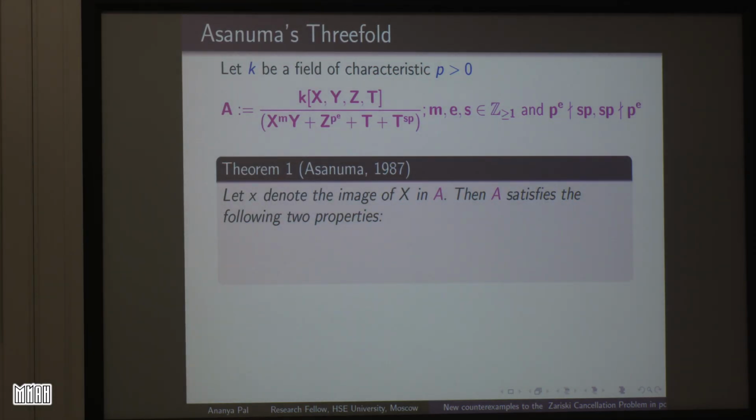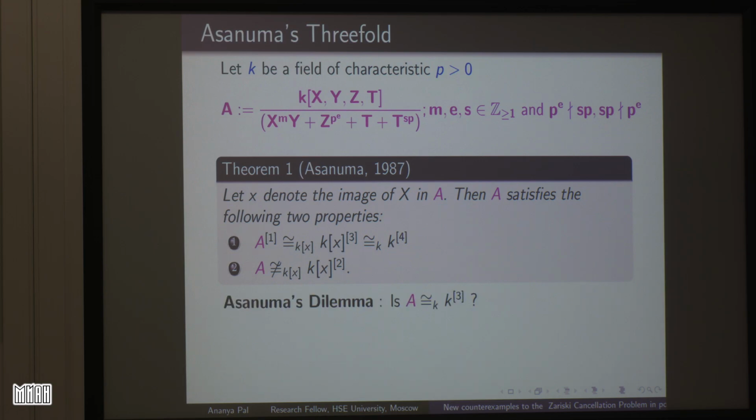It was shown by Asanuma himself that if small x is the image of capital X in A, then A satisfies the following two properties. That is, A is something called a stably polynomial ring: if we add one indeterminate, we will get k^[4]. But A is not isomorphic to k^[3] as k-algebras. This was shown. I have just added one indeterminate, polynomials in one variable.